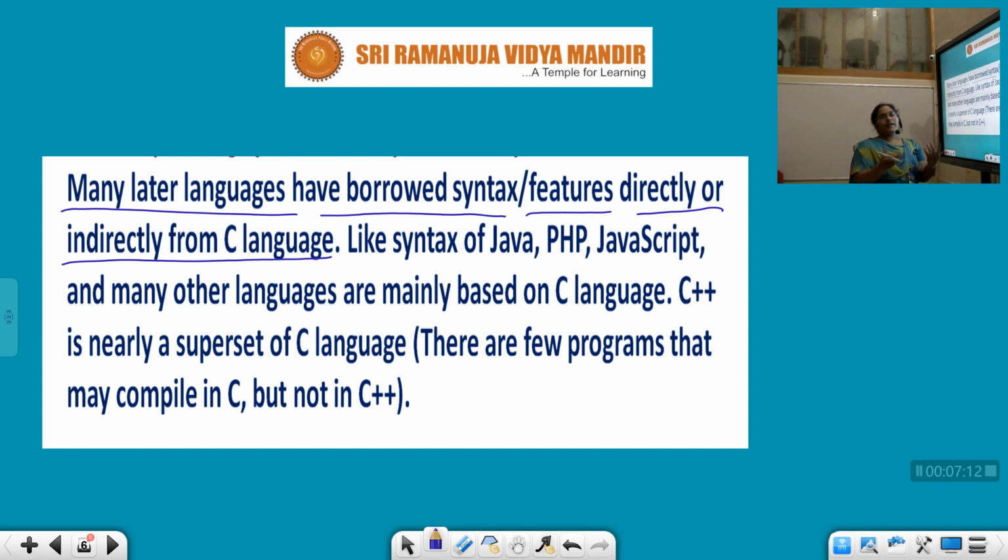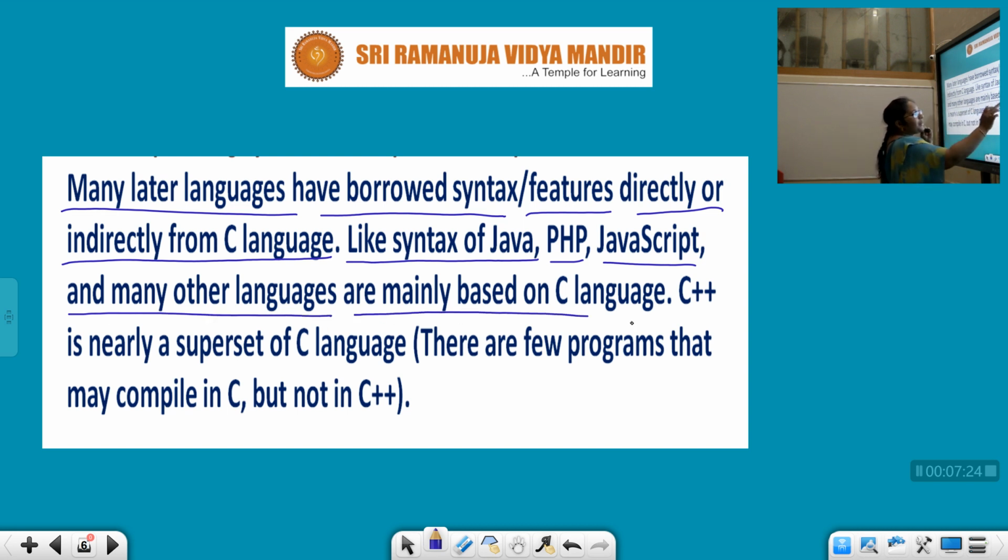It may be direct or indirect; some versions were borrowed from the C language. The syntax of Java, PHP, JavaScript and many other languages is mainly based on C language. So C is the founder of different languages. It holds a required position for developing other languages.